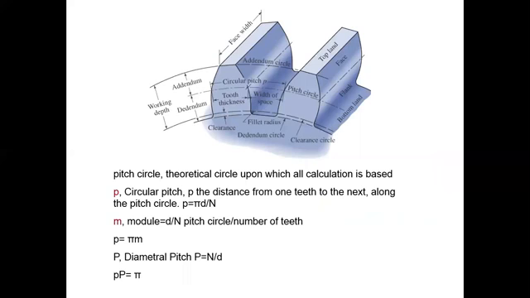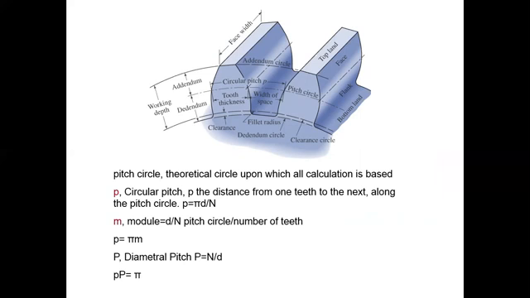Now, the important terminology used in gears is addendum, dedendum, circular pitch, tooth thickness, clearance, dedendum circle, addendum circle, right? These are the important terminology used in the design of a gear or to construct a gear.